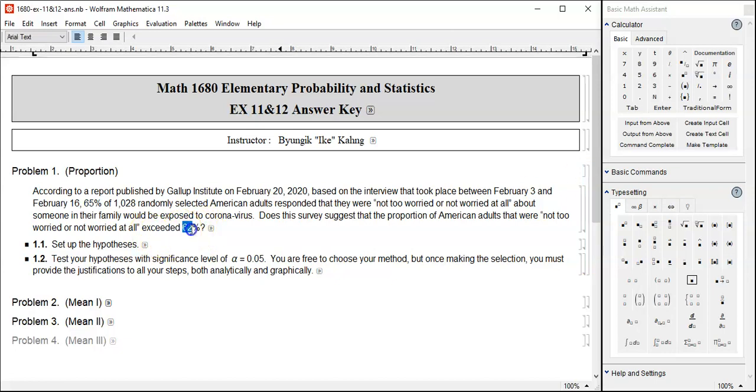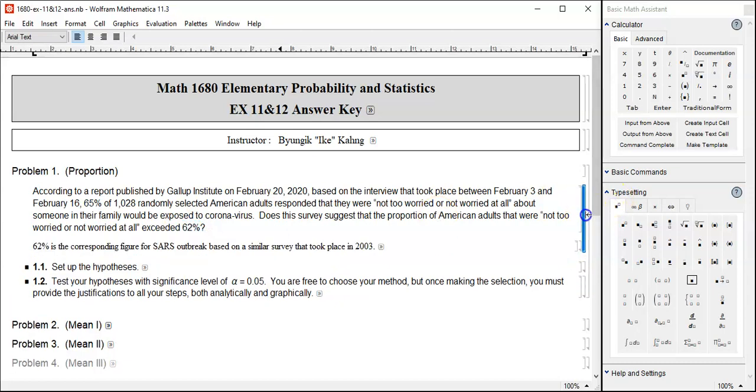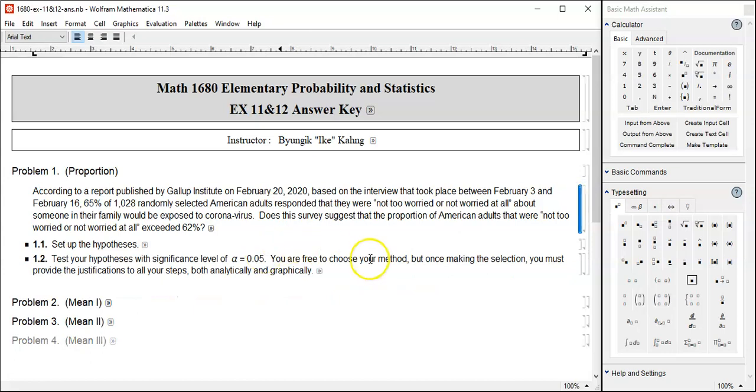By the way, where did the 62% come from? It came from the response to the SARS outbreak in 2003. So 62% is not really arbitrary. Okay, let's set up the hypothesis and test it with the significance level of 0.05 or 5%.